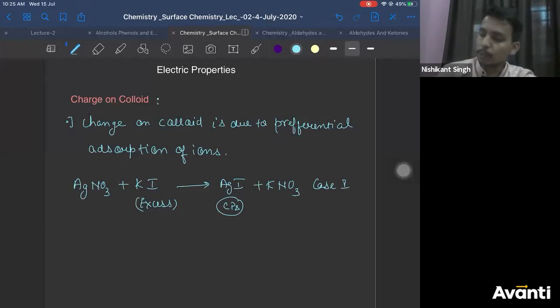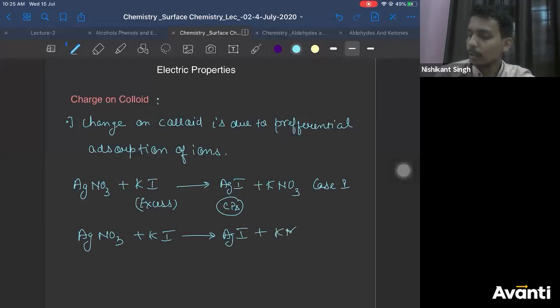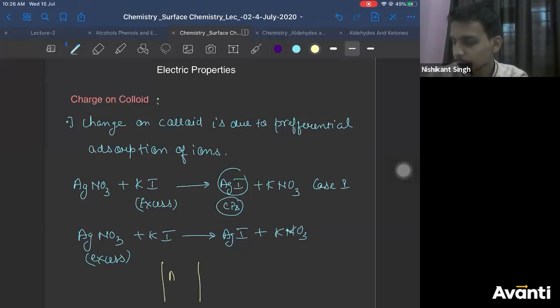Now case 2: AgNO3 plus KI gives AgI plus KNO3. In this case, I am taking AgNO3 in excess. Now let us see what will happen. What colloidal particles form? AgI. So let me say this is my AgI colloidal particles. This is your beaker.